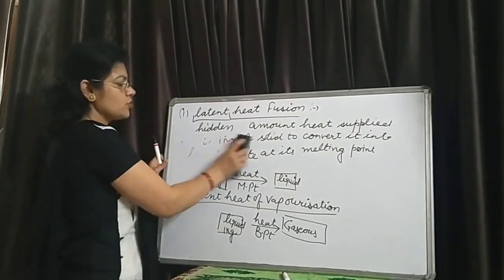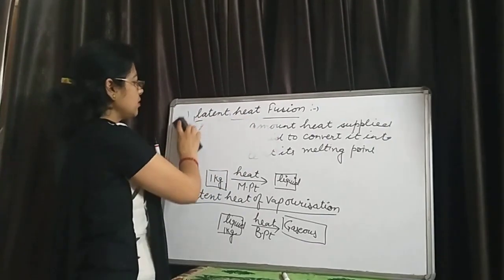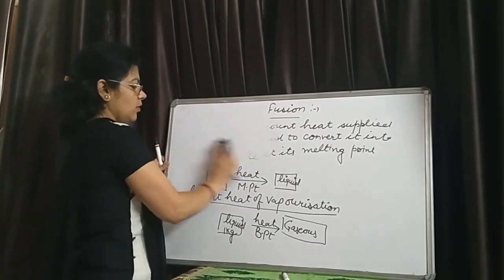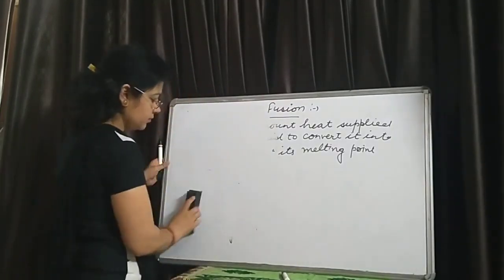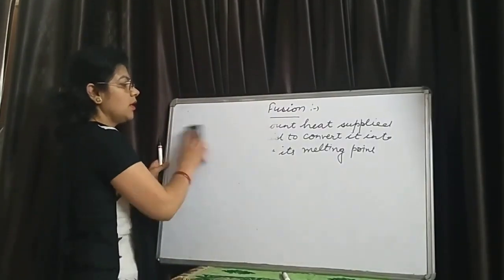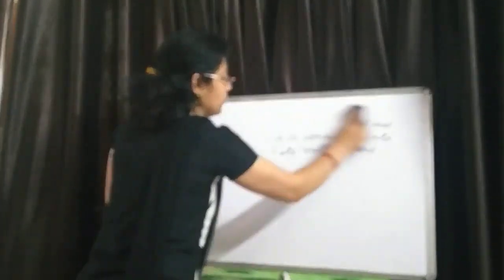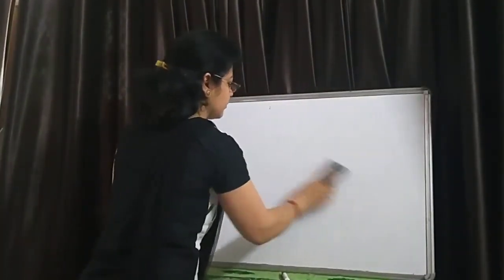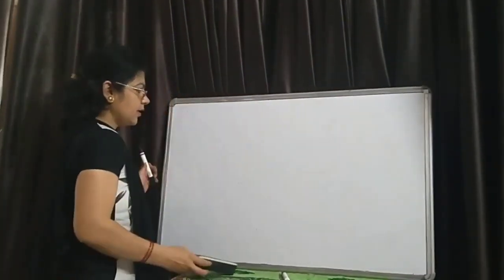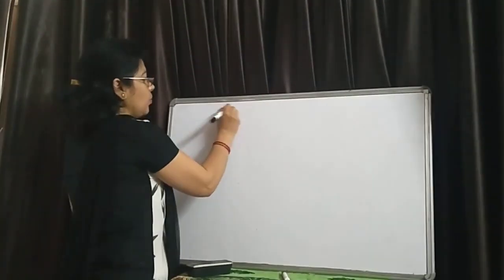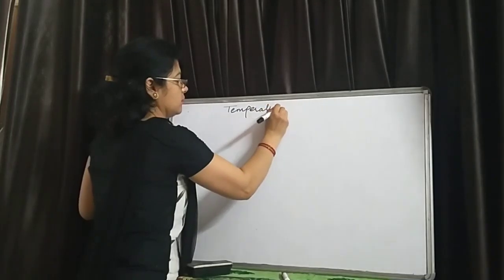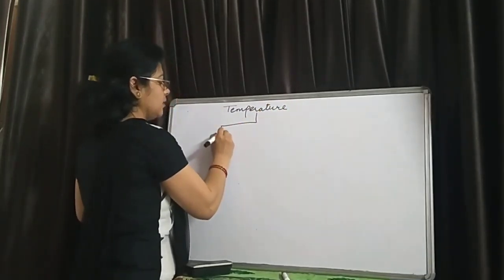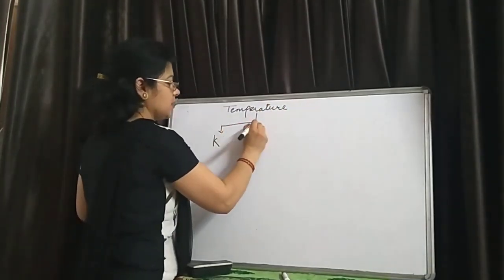And our next topic is conversion of one temperature scale into another. In your syllabus, there are two temperature scales for measuring temperature, that are Kelvin and degrees Celsius.